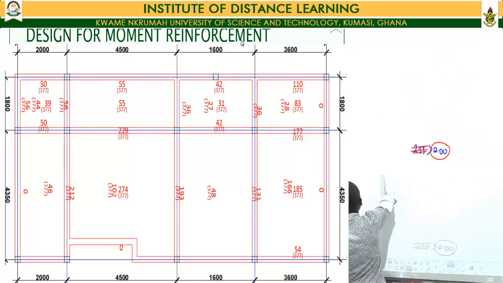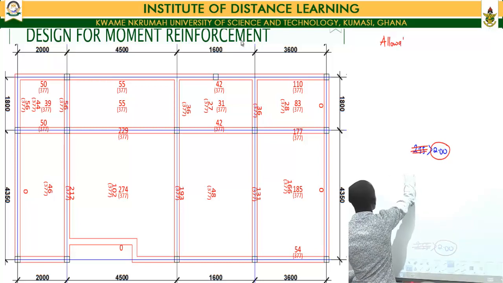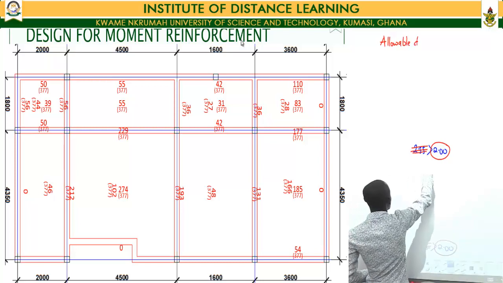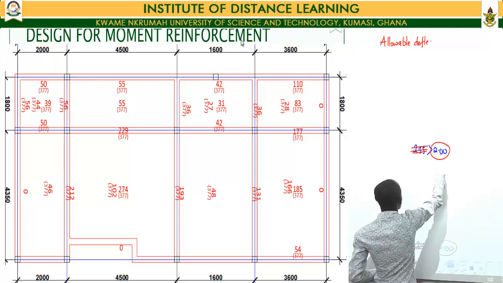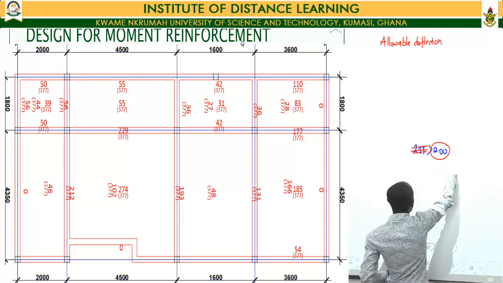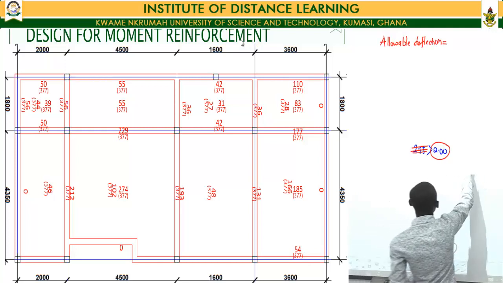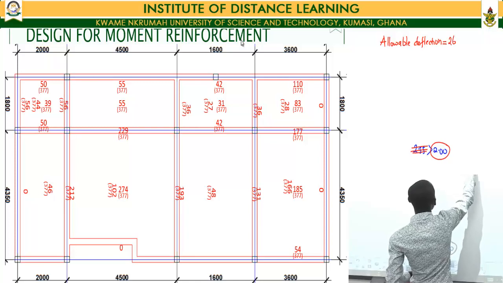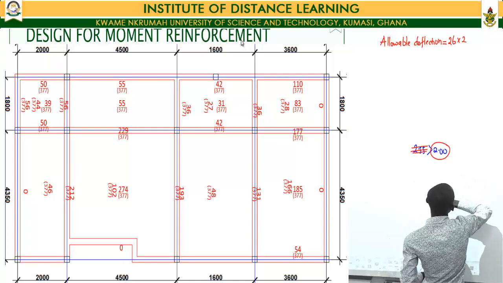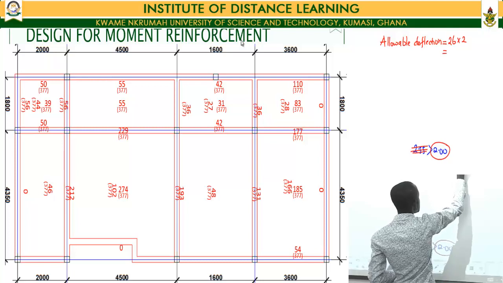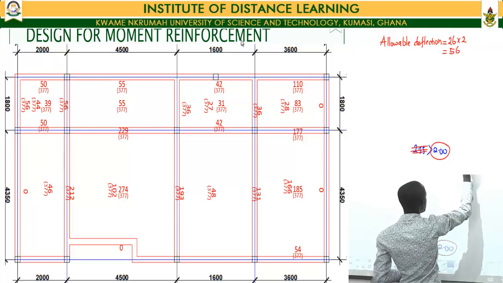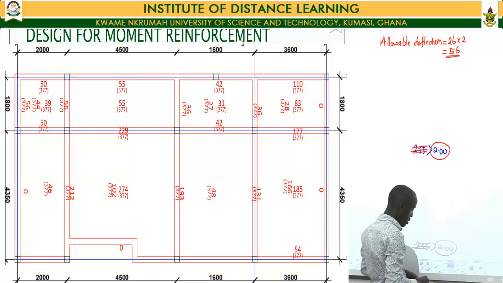So our allowable deflection is equal to 26 multiplied by the modification factor, which is 2, which gives us an allowable deflection value of 56.